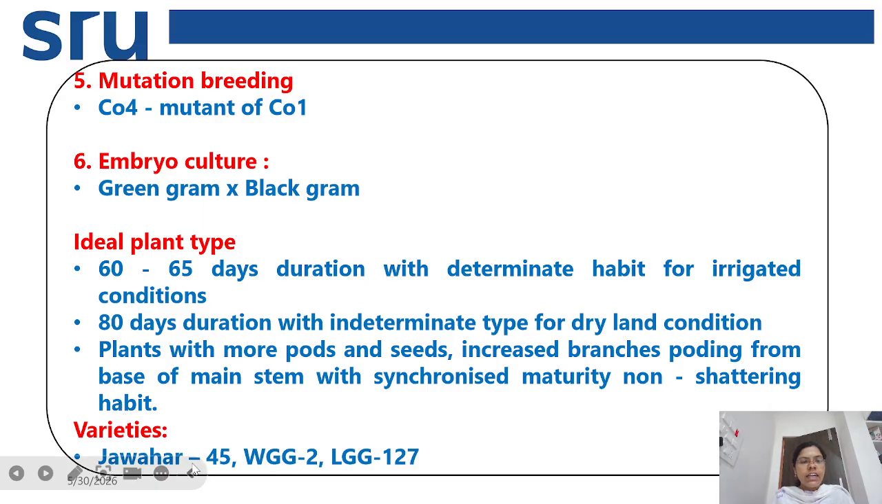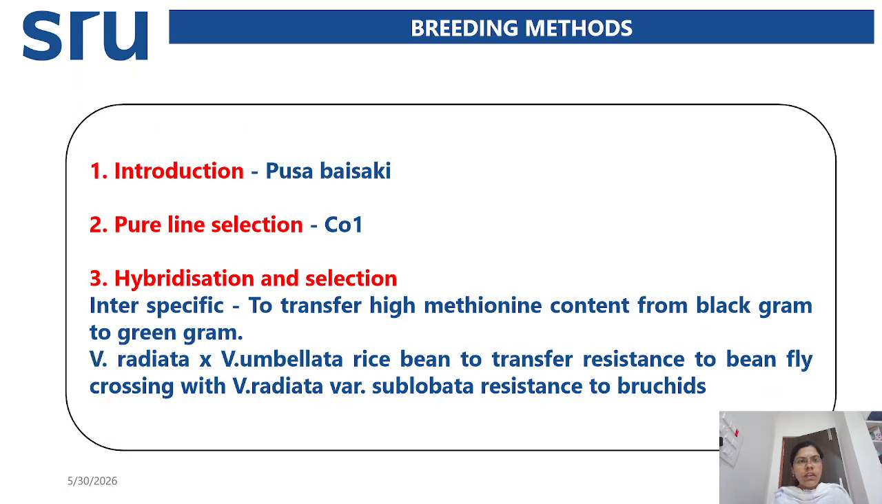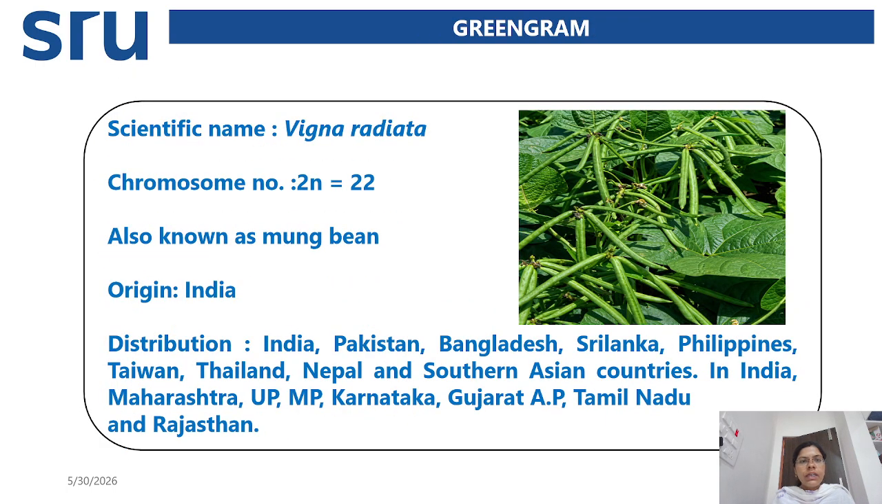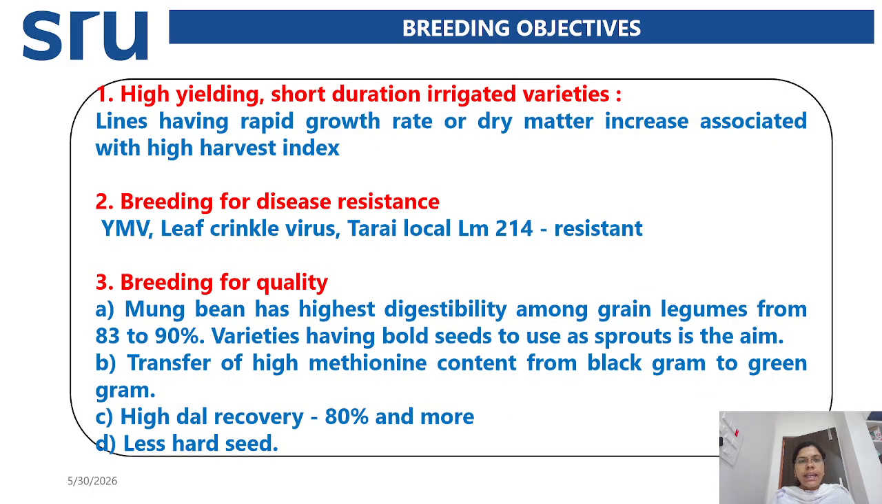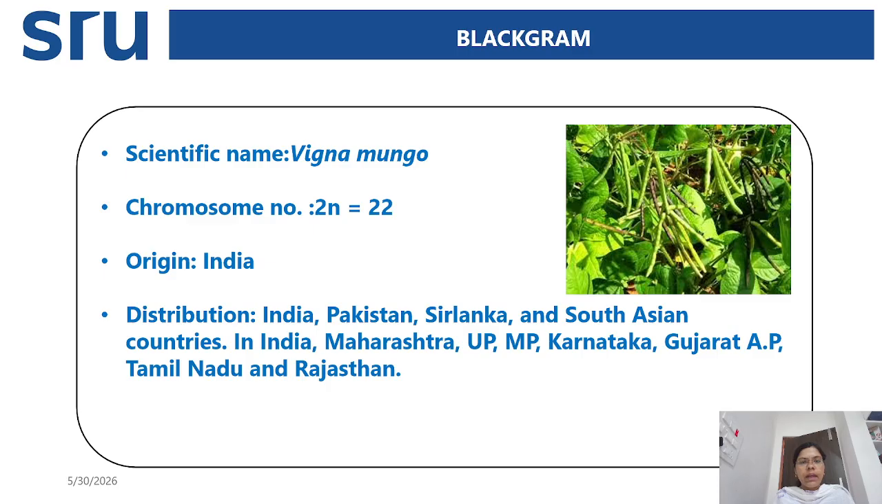And the varieties they have developed in case of green gram are Jawahar 45, WGG2, and LGG 127. So this is about the green gram crop, and here we have discussed the introduction of the green gram. And next, the breeding objectives we have discussed, and next is breeding methods, and here you can see the varieties of the green gram.